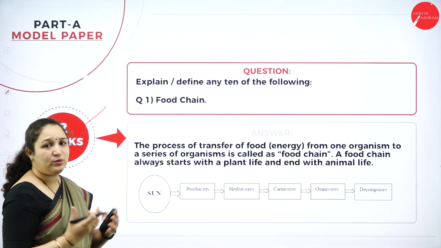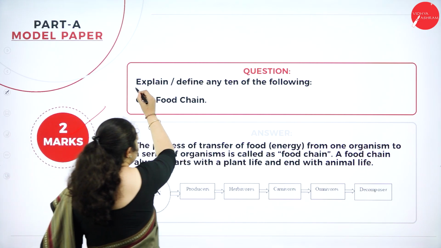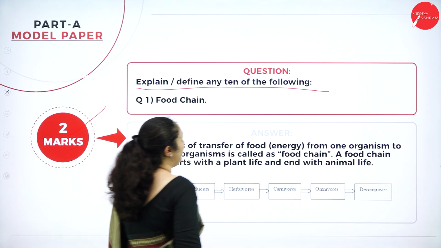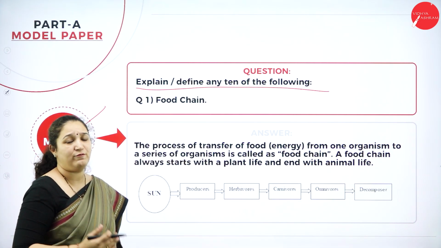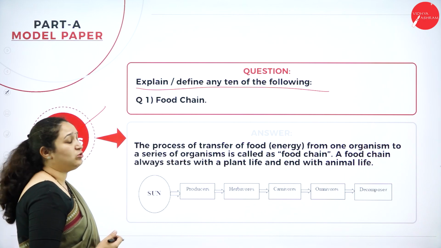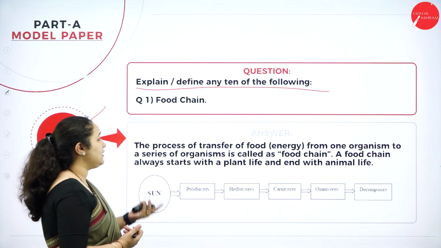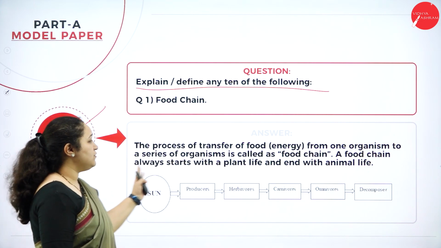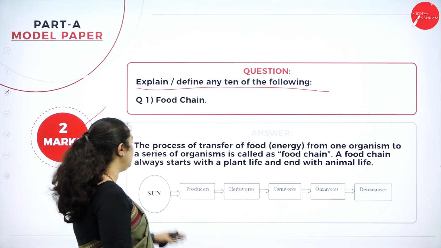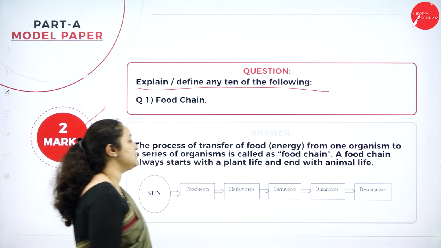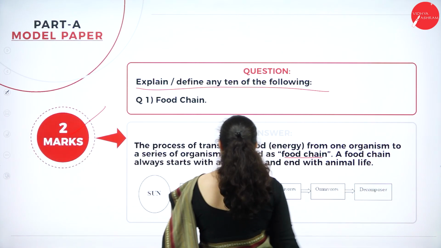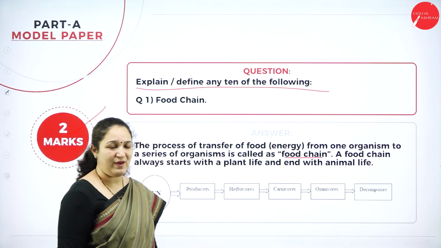here this particular unit they will ask questions like this: explain or define any 10 of the following. You have 12 questions, out of which you can choose any 10 you can write. So first one is food chain. The process of transfer of food from one organism to a series of organisms is called a food chain. A food chain always starts with the plant life, and you can just put